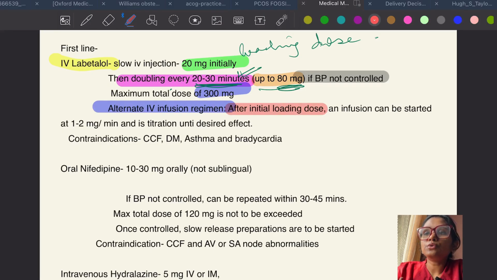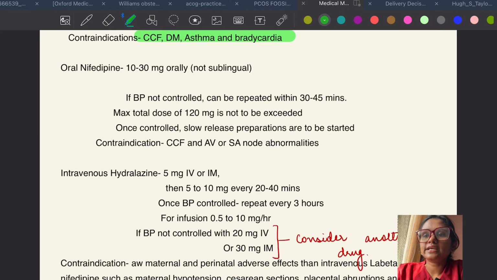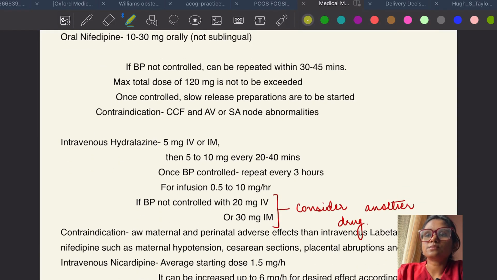Another alternate regimen which is available is continuous IV infusion. What you do in this, you give an initial loading dose, and then you can just start an infusion at the rate of 1 to 2 mg per minute. And contraindications again same: congestive cardiac failure, diabetes, asthma, and bradycardia.